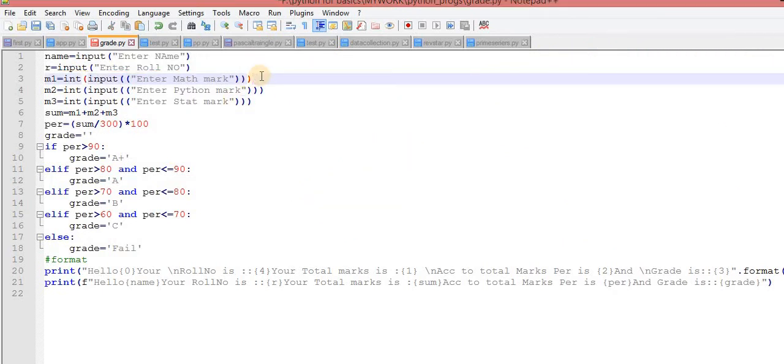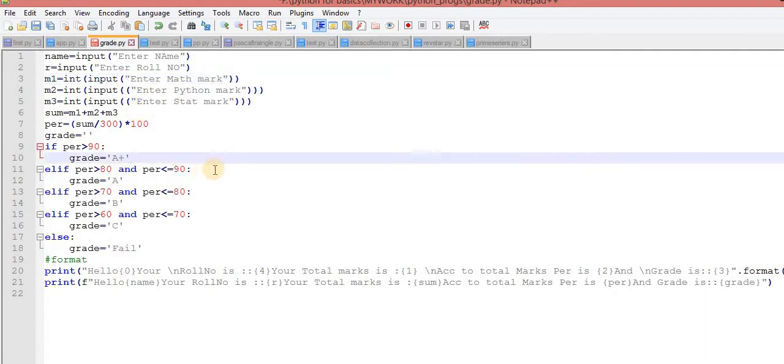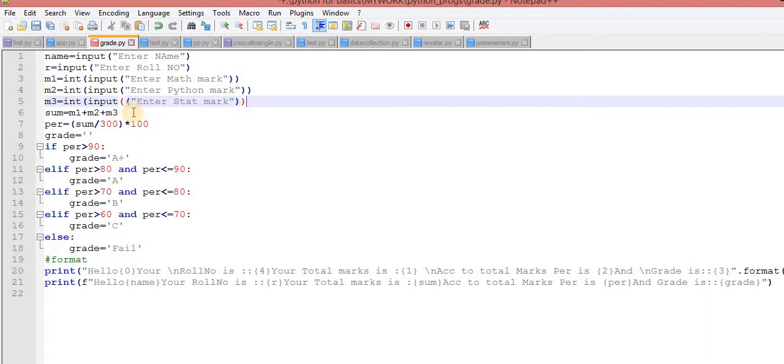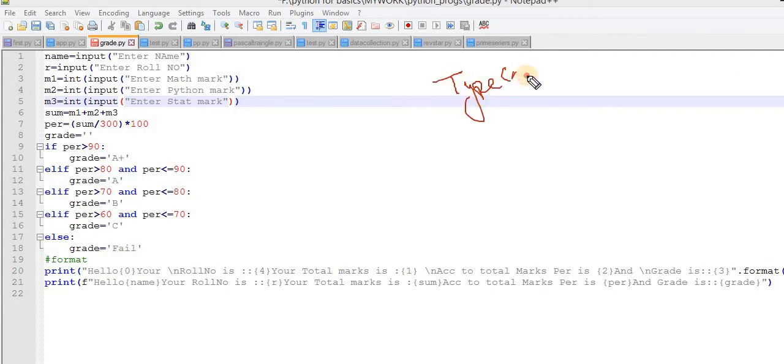By mistake there are unnecessary brackets. Now the picture is clear. Basically, this is the concept of typecasting. The meaning of typecasting is converting one data type to another data type.